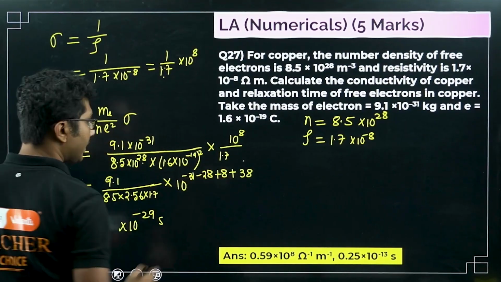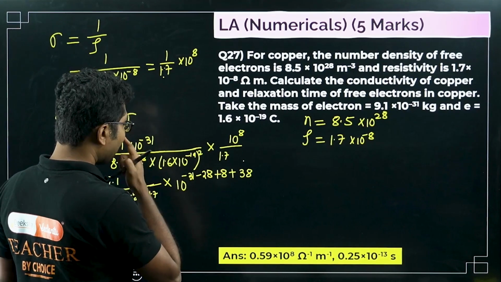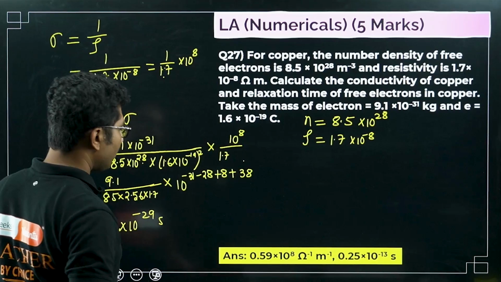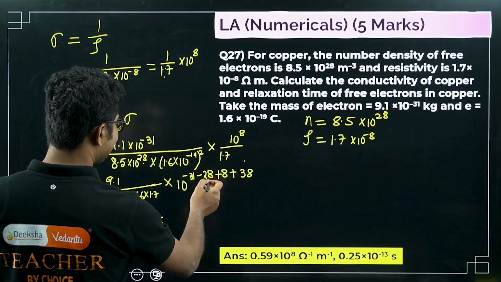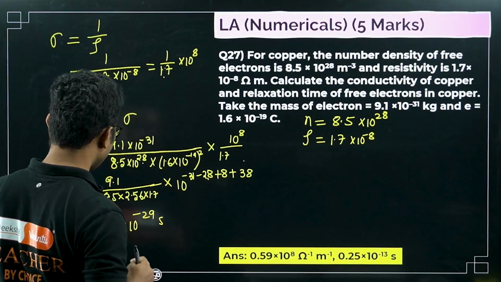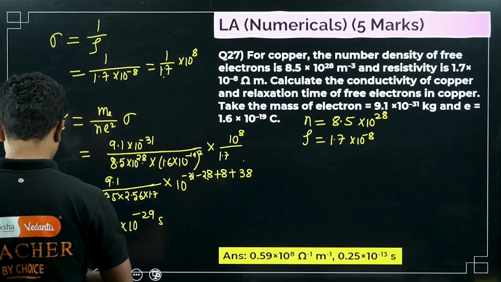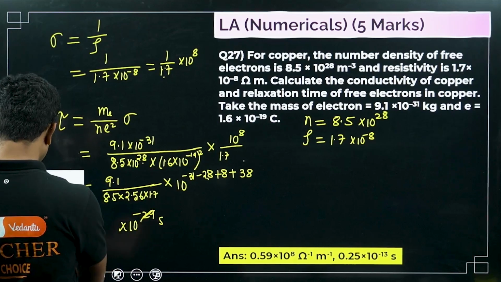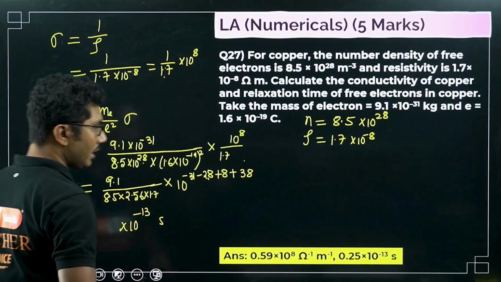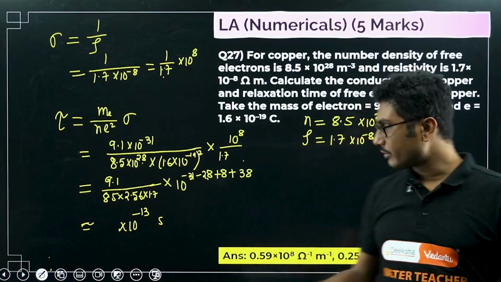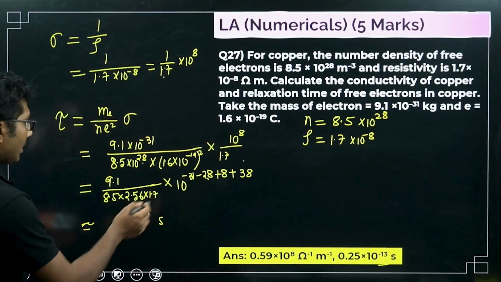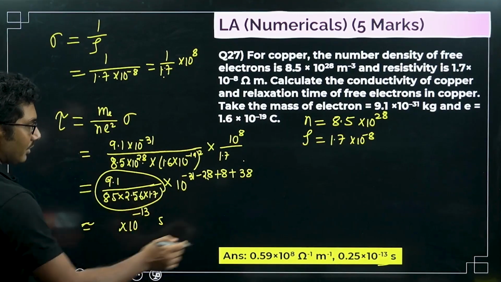Then it will be 51 minus 46, so it will be 59 minus 46, that will be 13. So it will be of the order of 10 to the power of minus 13 seconds. You can calculate the values, you will get this answer, no doubt. If you calculate the exact value, you will get 0.25.